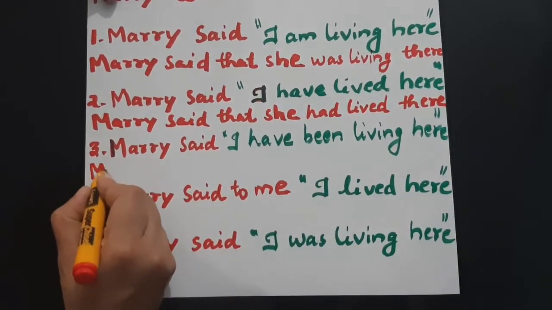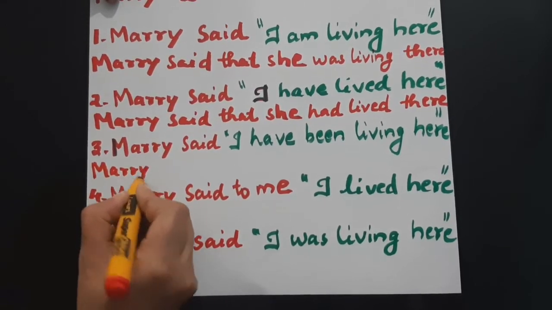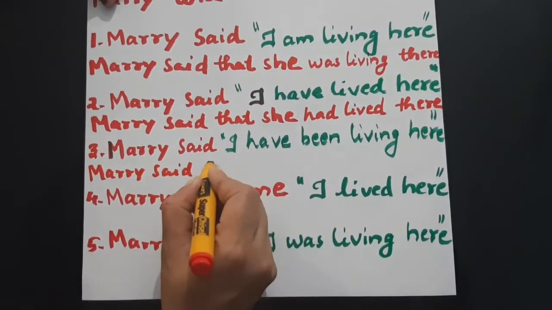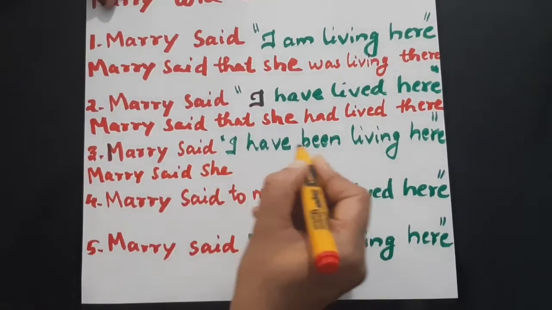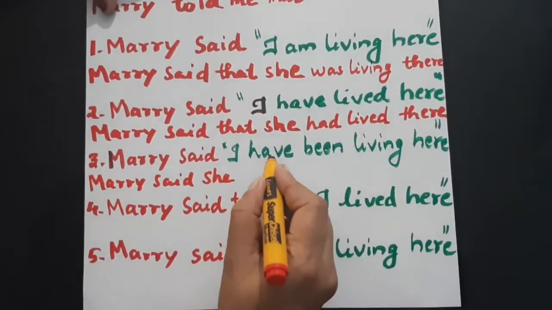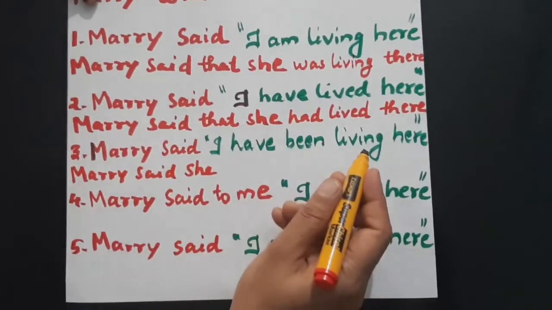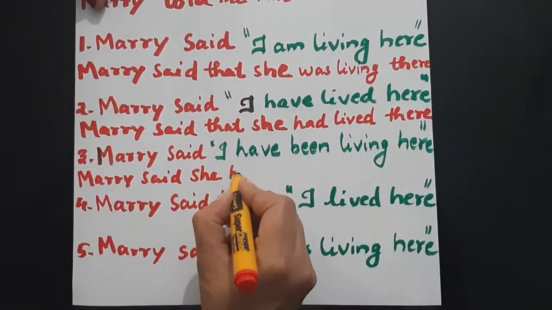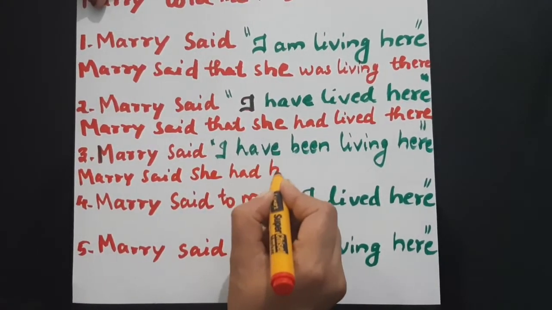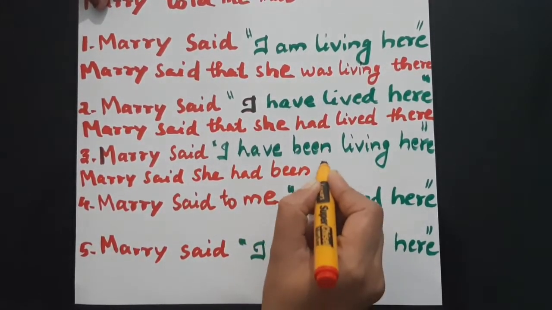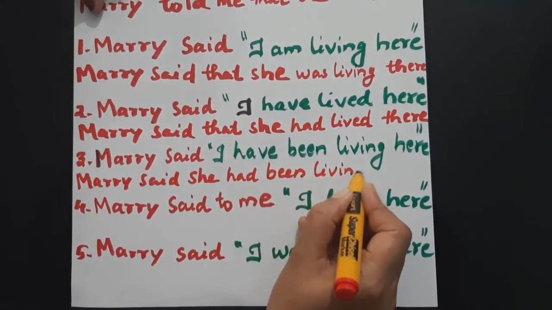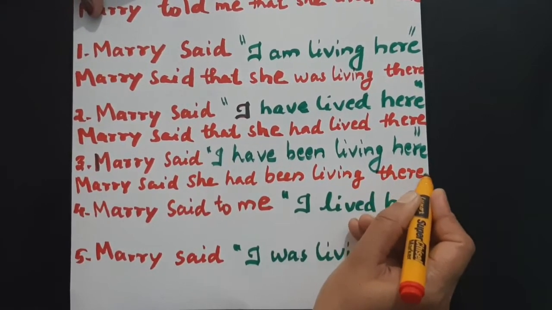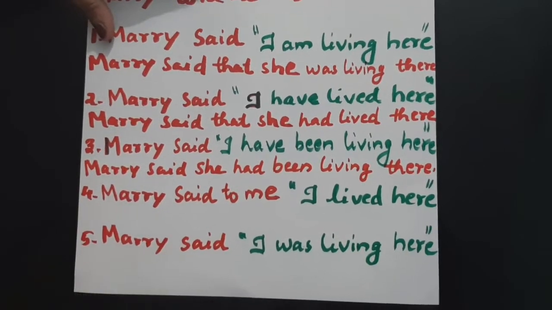See? Mary said, I means she, have been living, present perfect continuous to past perfect continuous, means had been living. She had been living there. Okay, that's it. Next one.